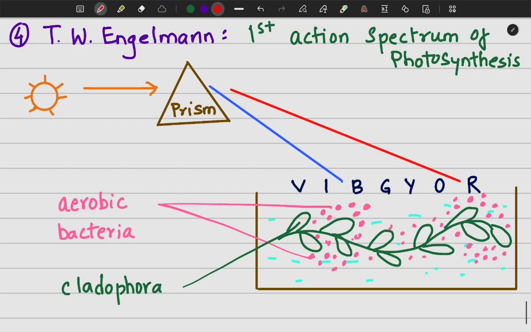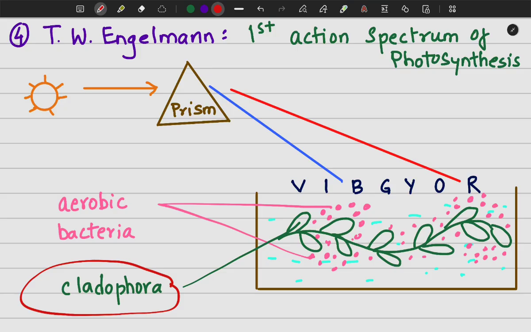So what he did, first of all, he took a green algae called Cladophora for this experiment. So he took Cladophora, which is an aquatic green algae, and he put it in a tank, and he exposed this green algae to the visible spectrum of light.